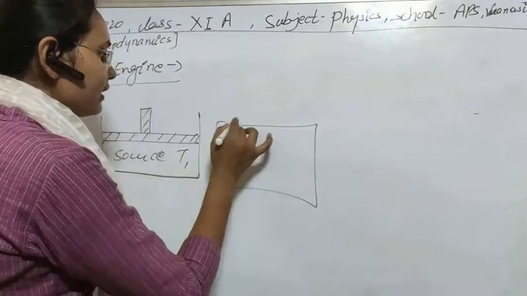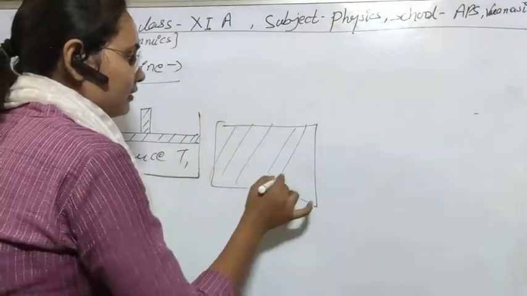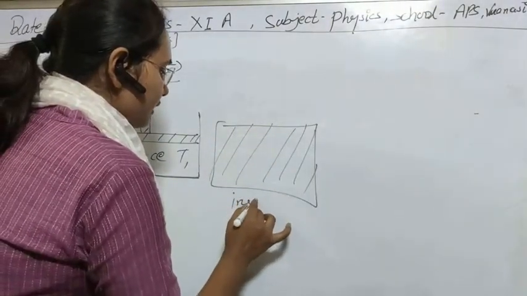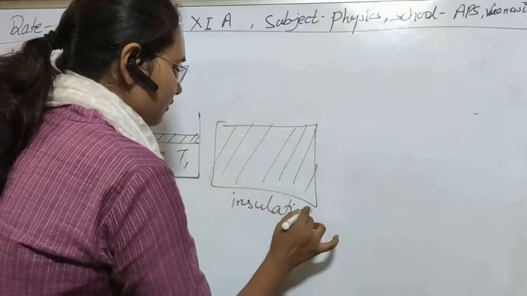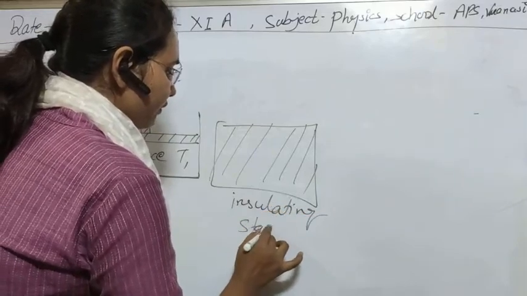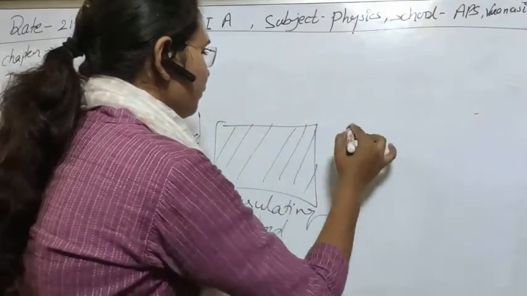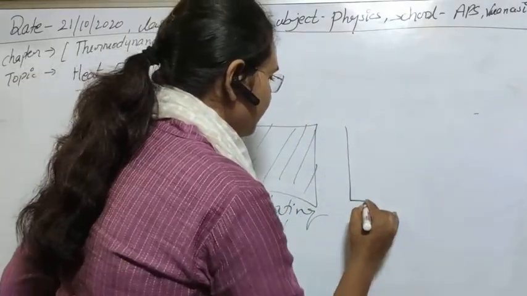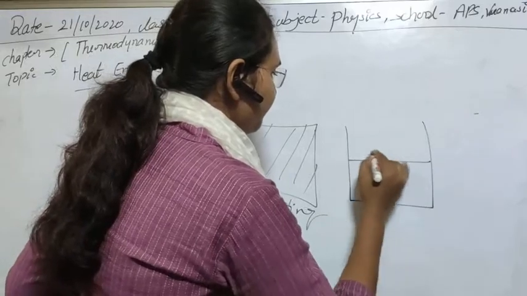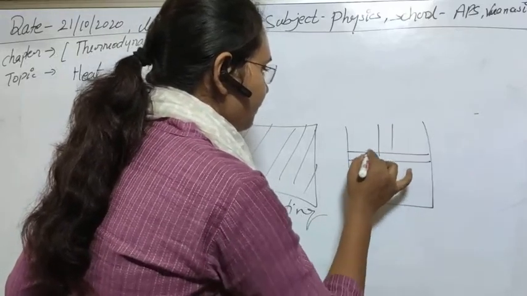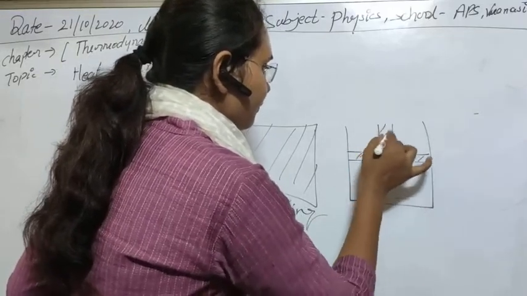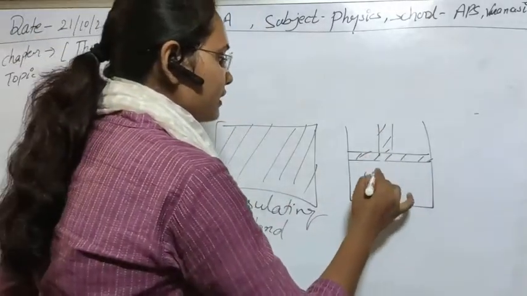There is an insulating stand. Third is the working substance.